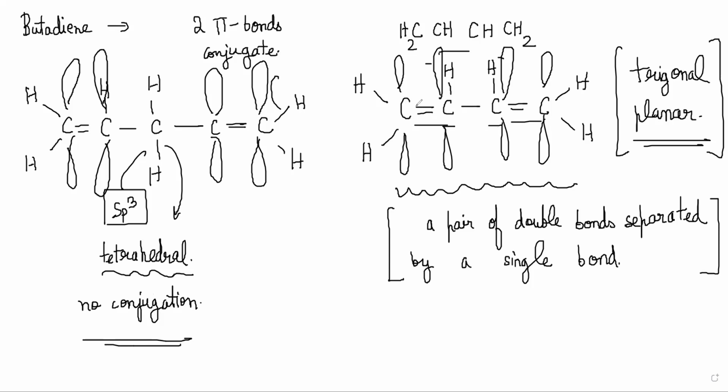It is one pi bond, not two pi bonds. It is two p orbitals here, two p orbitals here, right? So we would therefore expect 4 molecular orbitals housing 4 electrons, right? Because each of them has one electron which made a bond. So 4 electrons are there in these 4 orbitals.